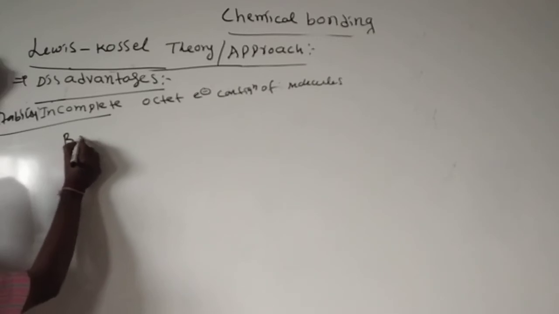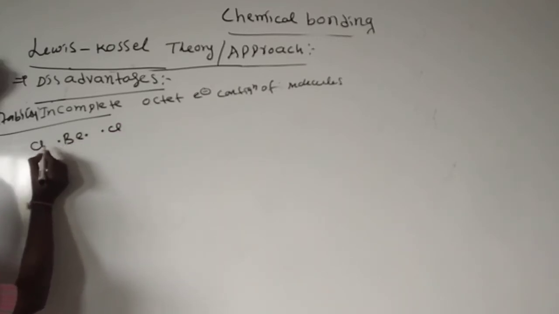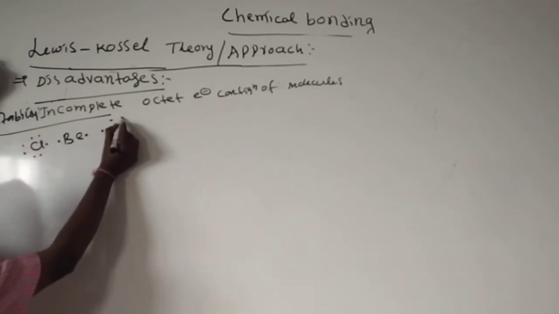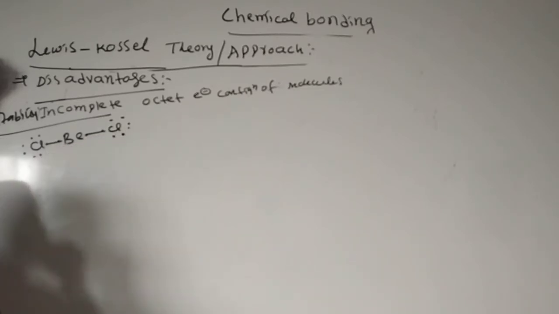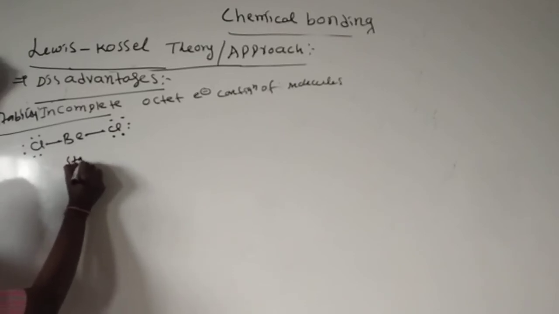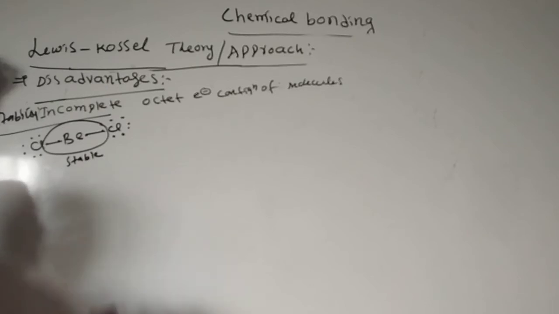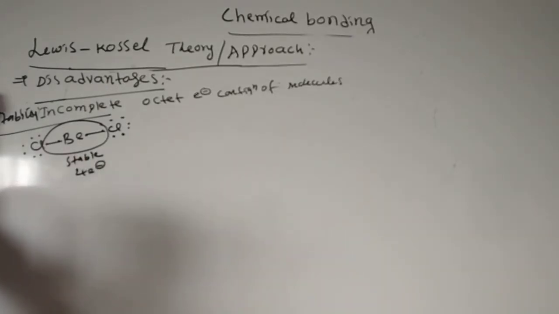Suppose beryllium chloride is there. This is the Lewis dot structure of beryllium chloride. Here it forms a bond, here it forms a bond. This molecule is stable, but beryllium does not have 8 electrons, it has just 4 electrons in the outermost shell, but it is stable. Lewis-Kossel theory fails to explain the stability of this.